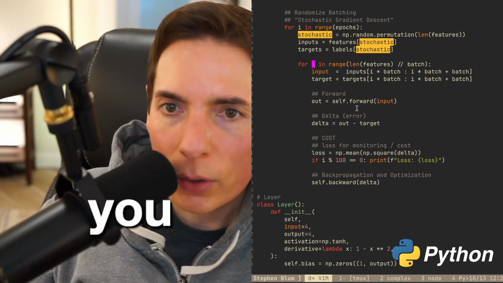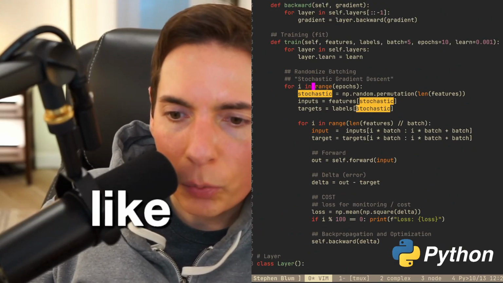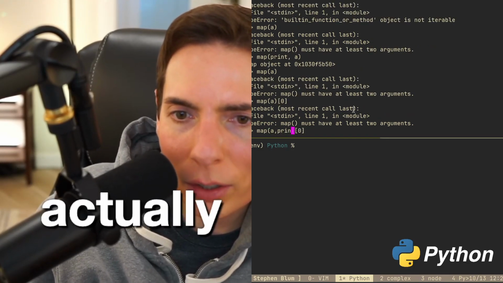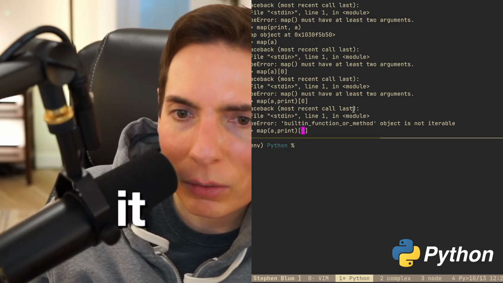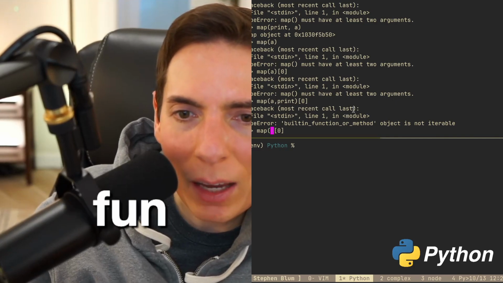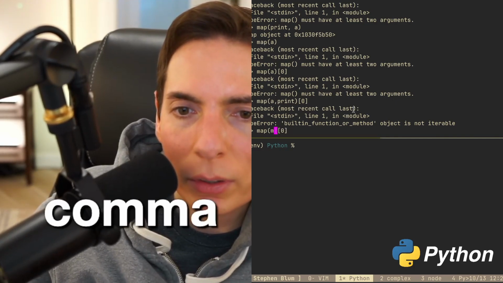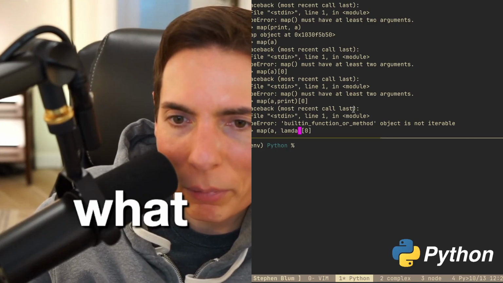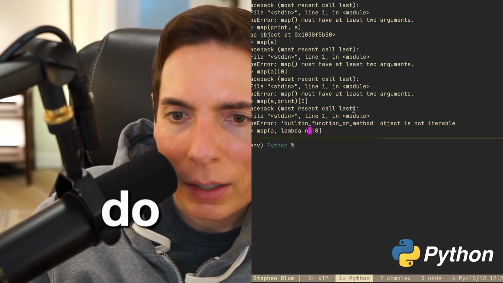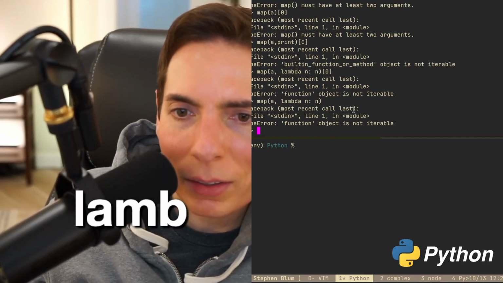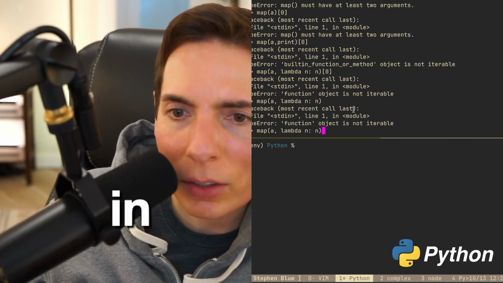Loops are pretty straightforward. So you can create a loop. Let's do this real quick. Is it at least two arguments, comma, print, built-in function, right? Oh, so a, comma, a. Maybe it's a, comma, lambda? If I'm doing this wrong, let me know. Lambda n, colon, n, something like that. This function object is not iterable.